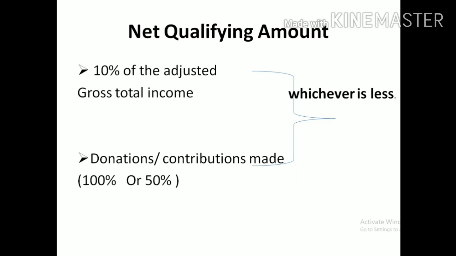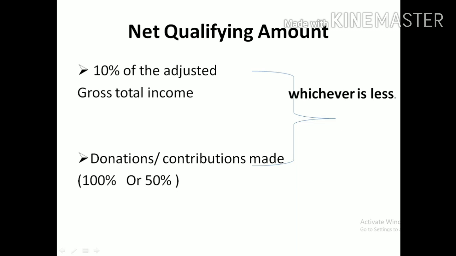In case it is limited to 100% or 50%, then you need to go for this calculation: 10% of adjusted gross total income, and the donation or contribution you made. If it is 100%, take the 100% amount, if it is 50%, take the 50% amount. Among these two, whichever is less.